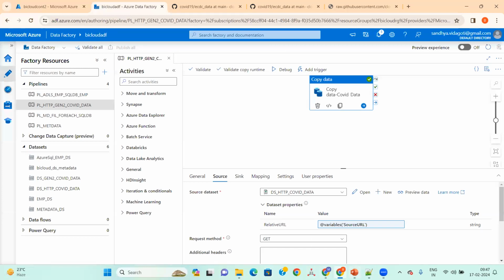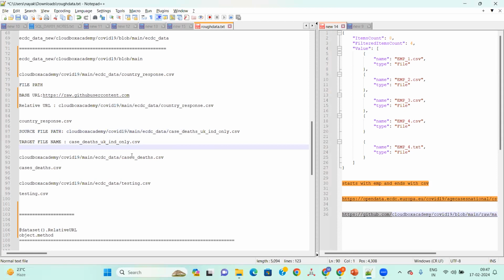So what are the values? These two values. We need to give the other URL, this one as a URL for the source URL, and the target file, this one, as we need to give here.